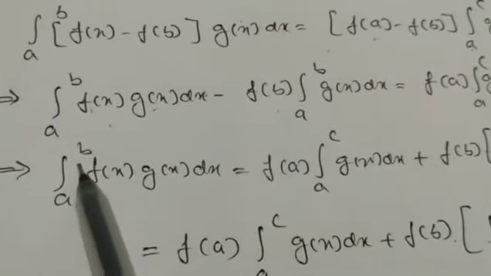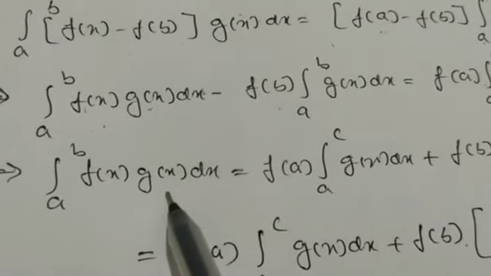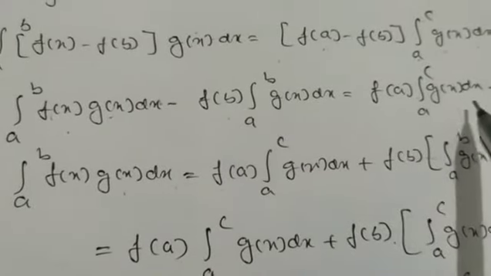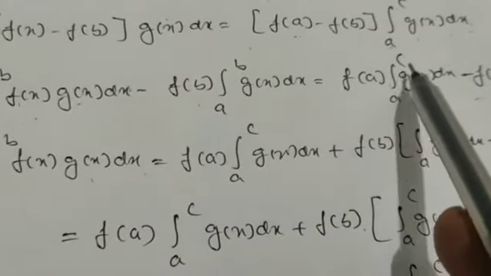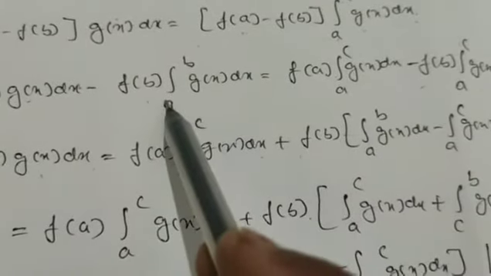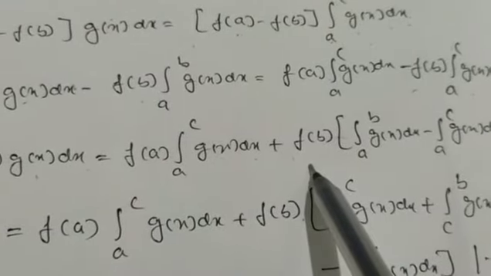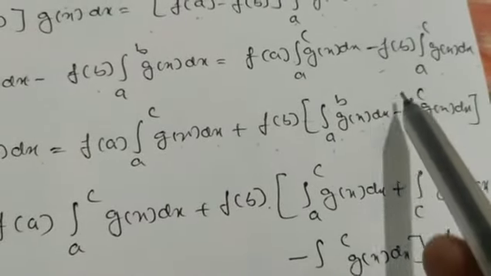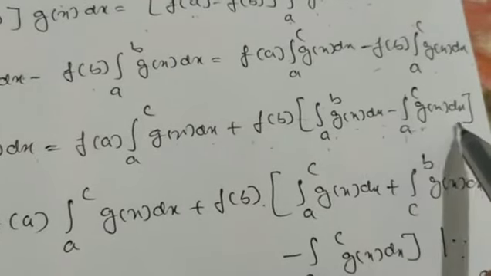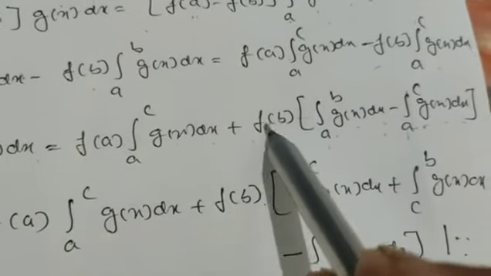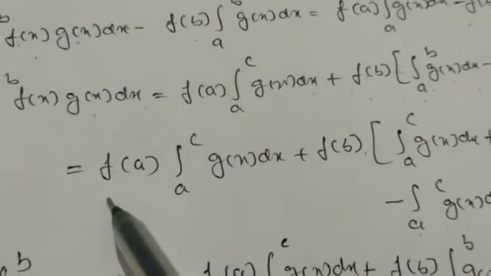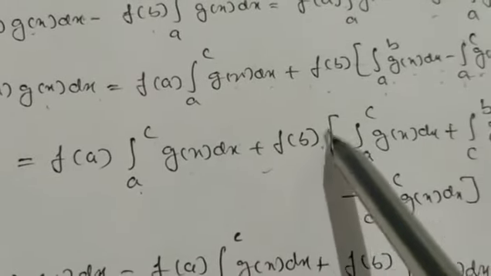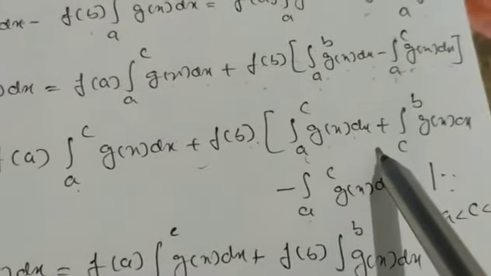So this implies the integration from a to b of f of x into g of x dx is equal to, so we can take this one also to the RHS. So it becomes f of a times the integration from a to c of g of x dx, plus, this I have taken to the RHS now, f of b into the integration from a to b of g of x dx, and minus f of b times the integration from a to c of g of x dx. This f of b I have taken outside here. So now this implies f of a as it is, the integration from a to c of g of x dx, plus f of b times the integration from a to c of g of x dx.